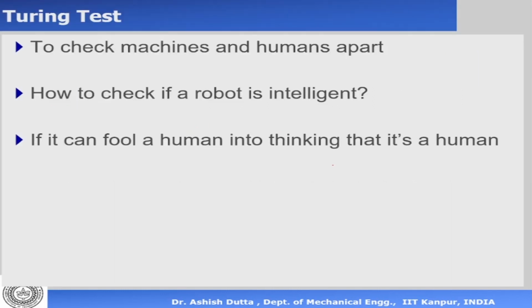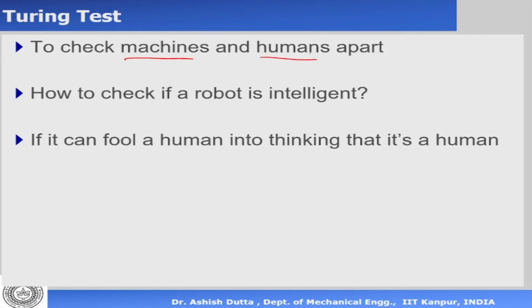Now, very interestingly, in the concept of robotics, the English mathematician Alan Turing came up with the Turing test, to check machines and humans apart. What Alan Turing said is, if you can make a machine or algorithm intelligent, how do you prove that it is intelligent? If I make a robot, or you make a robot, and I say this robot is intelligent, how do you prove it or disprove it? So Alan Turing proposed what he calls the Turing test, to check machines and humans apart.